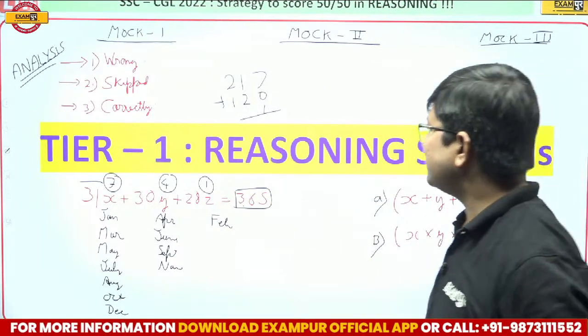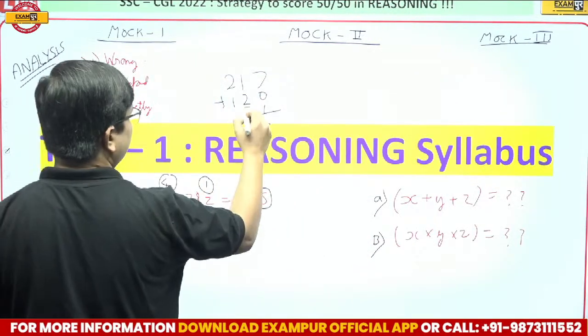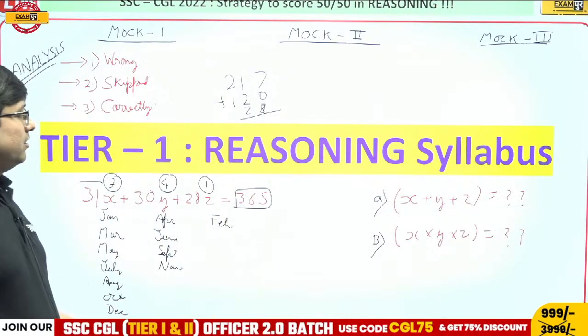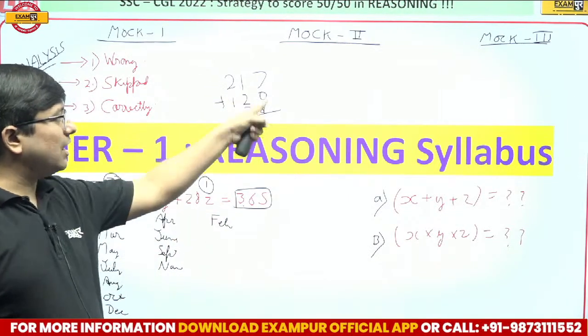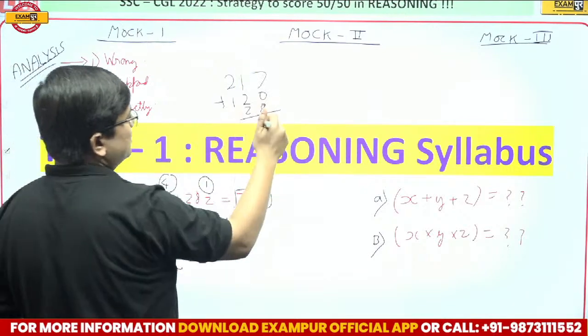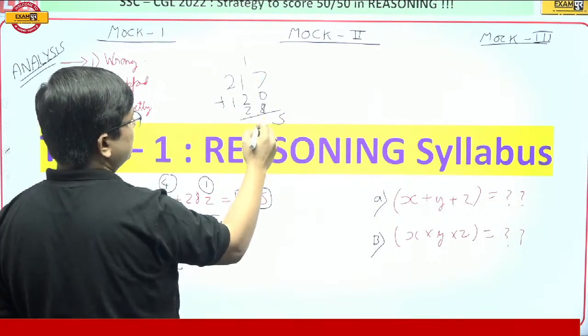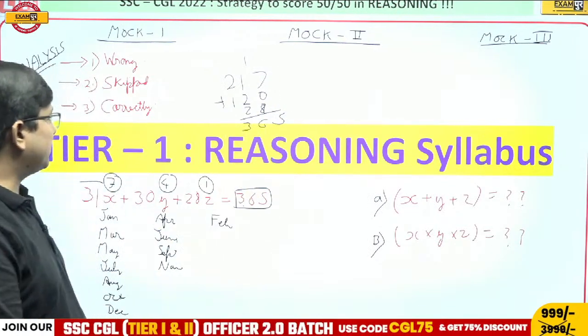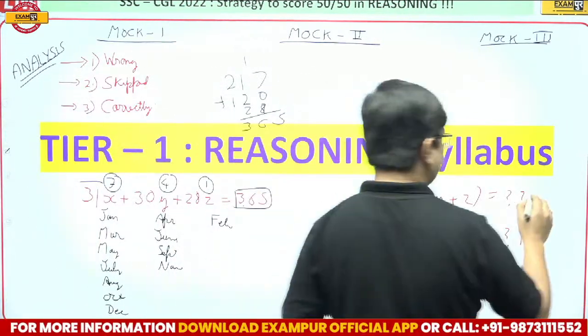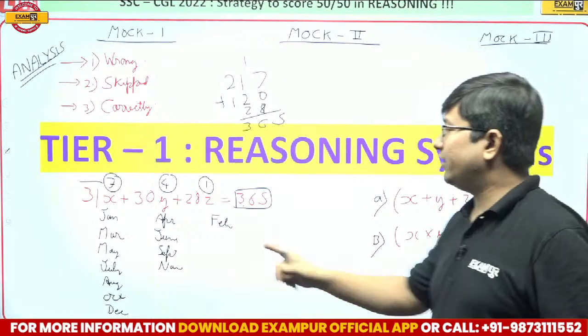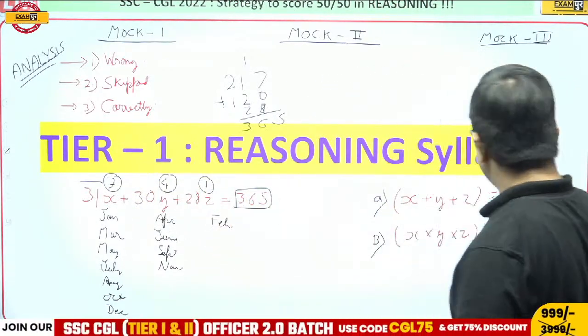Yes or no? This is 28 into 1. This is 28. 31 into 7, 30 into 4 and 28 into 1. Just add them. If you add them, it's 365. So now we are checking that. So now 7 plus 4, 11 plus 1, 12. You can easily answer this as 12.